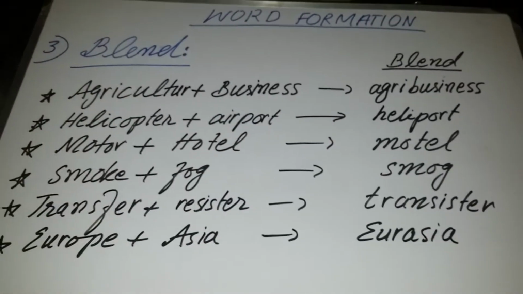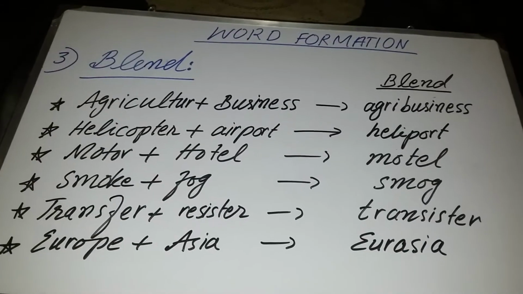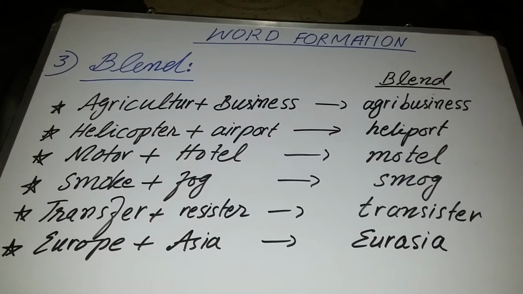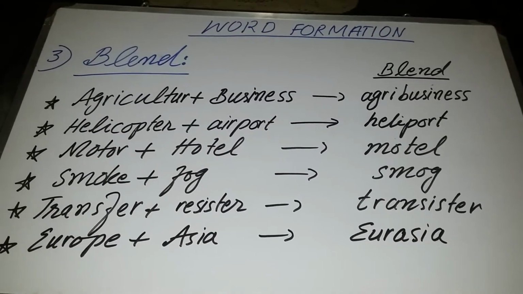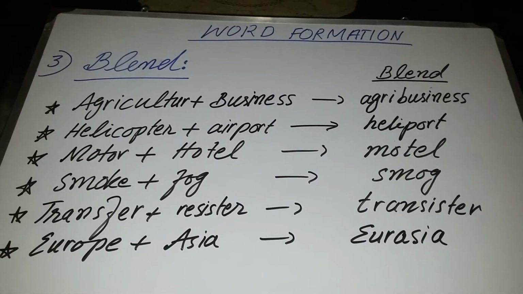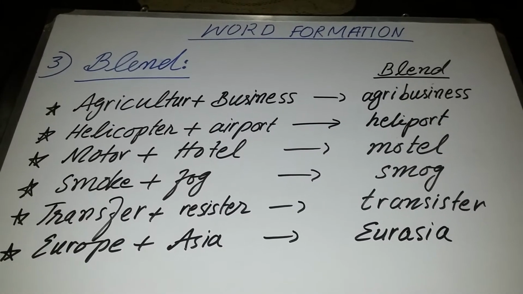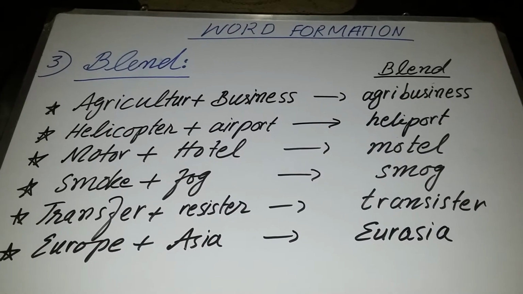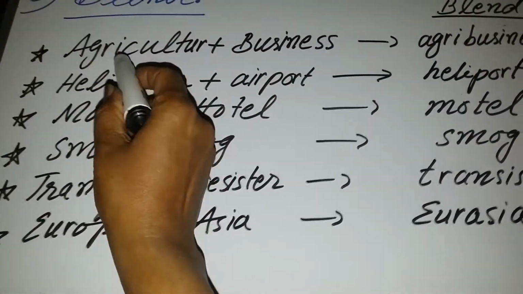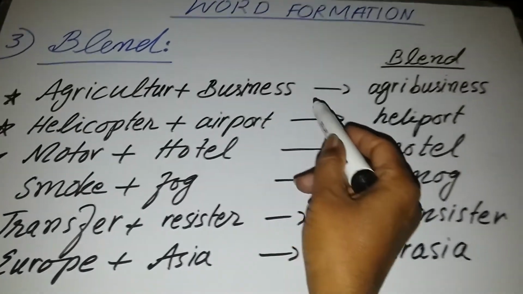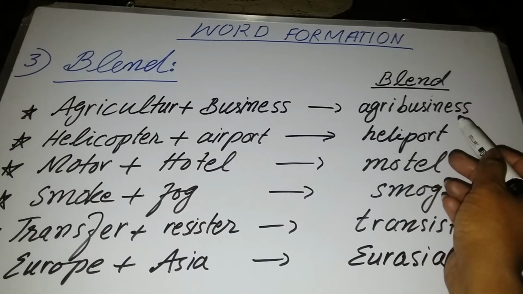Now, students, these are the examples of blend. As I told you, parts of two different words are joined and a new word is created. Number one, in the first example, there is written agriculture plus business. These are two words, and we have made a blend, agribusiness.